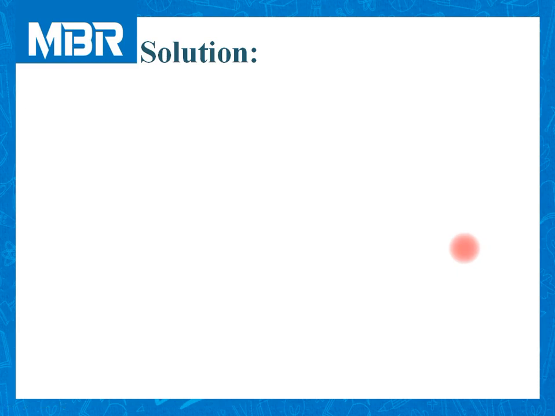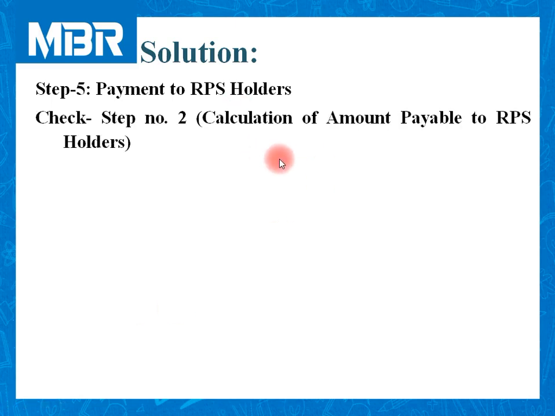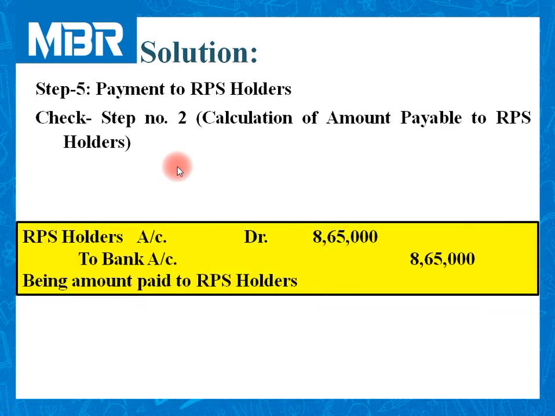So now we are ready to pay the amount to RPS holders. As we all know, the total amount payable to RPS holders as per our calculation in step number 2 is rupees 8,65,000. So without wasting a second, pass the journal entry.